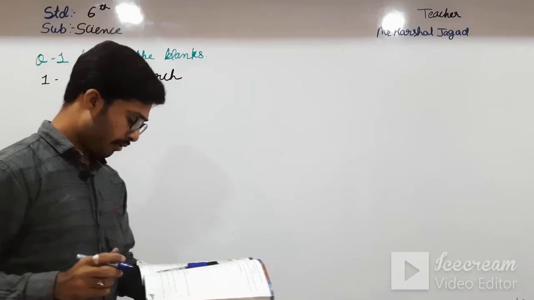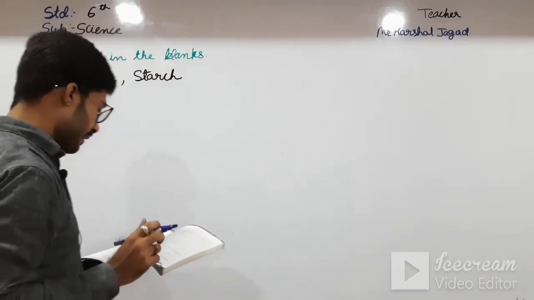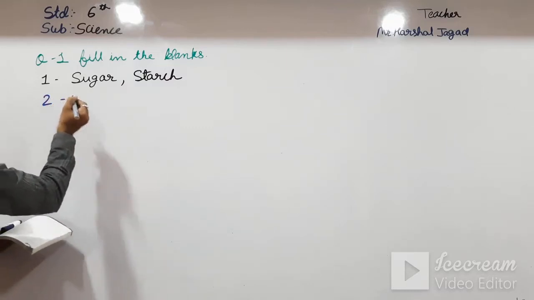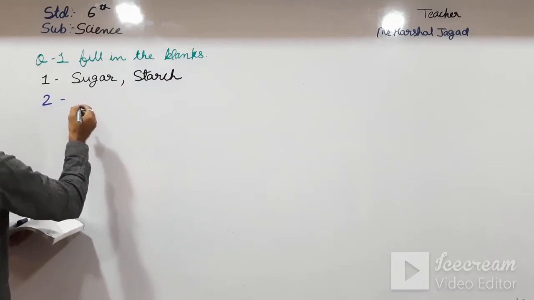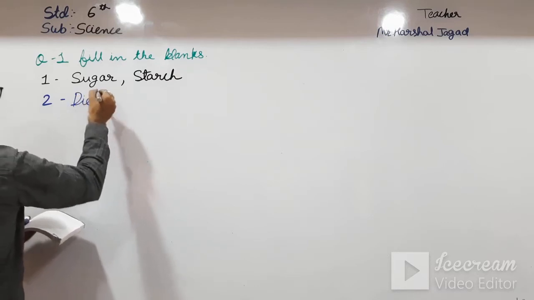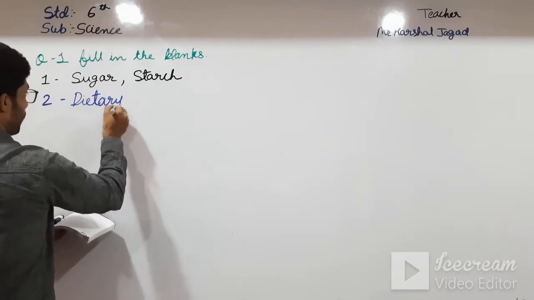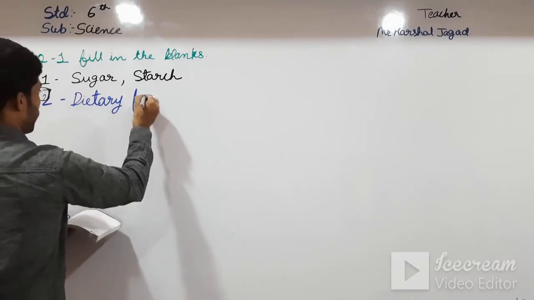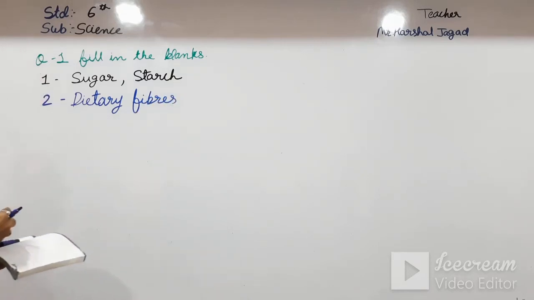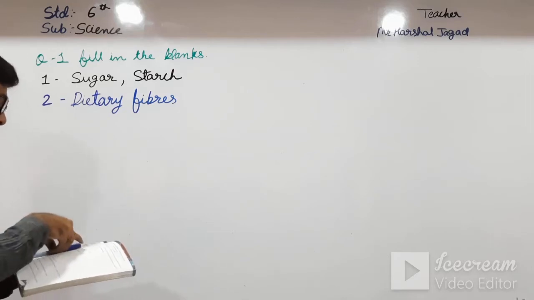Dash are needed to help push down the intestines. See here, that is dietary fibers. Dietary fibers are needed to push down the food.